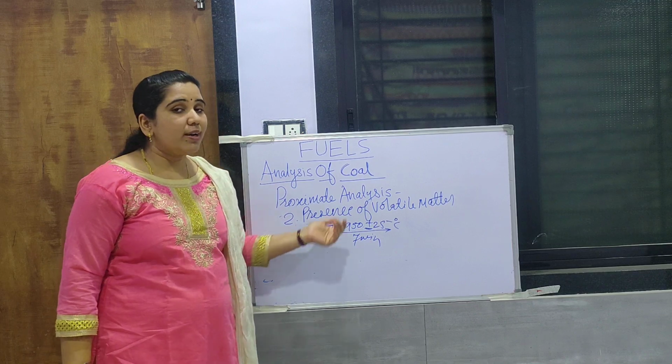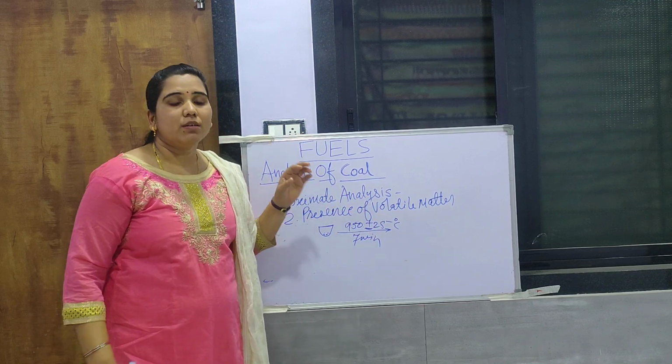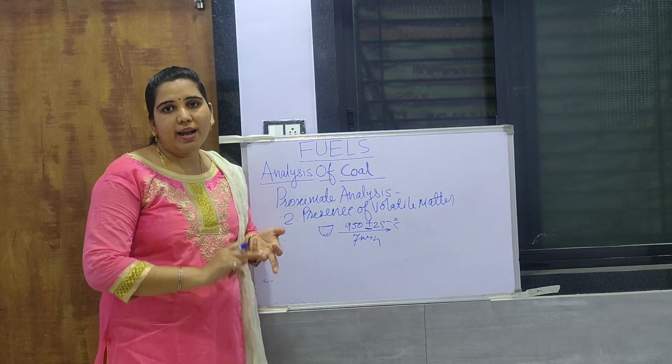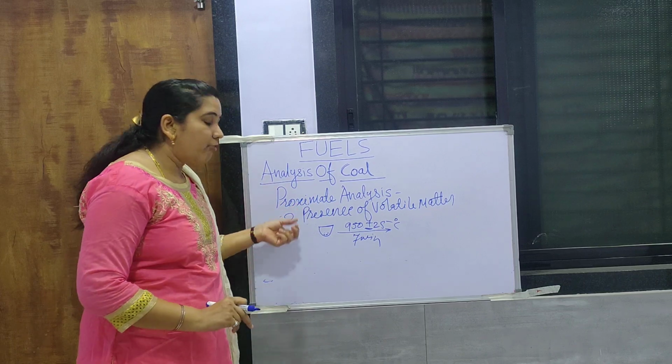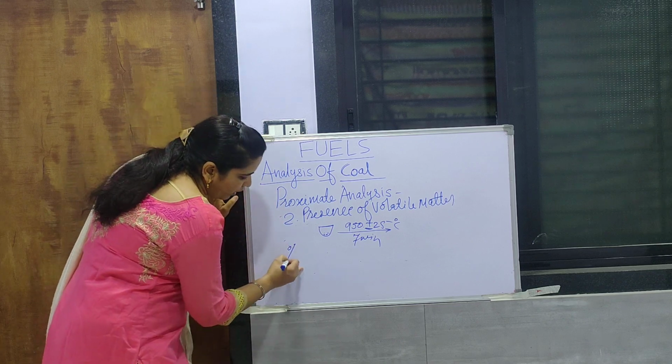And then remove the silica crucible by the use of a pair of tongs and let it cool first, dry, and then take its weight. From that weight we can calculate percentage of volatile matter.